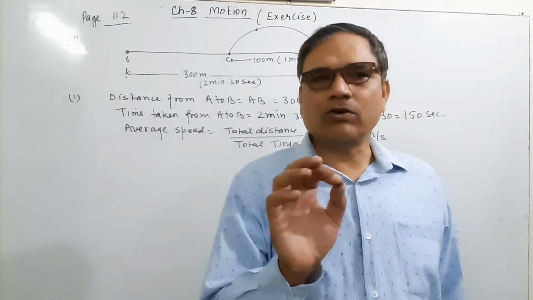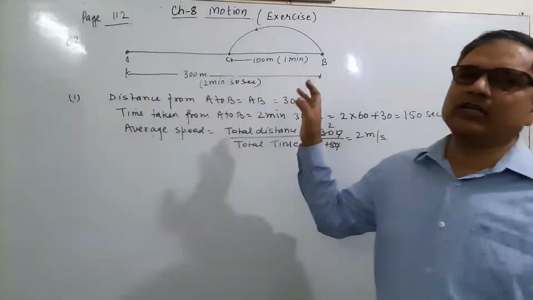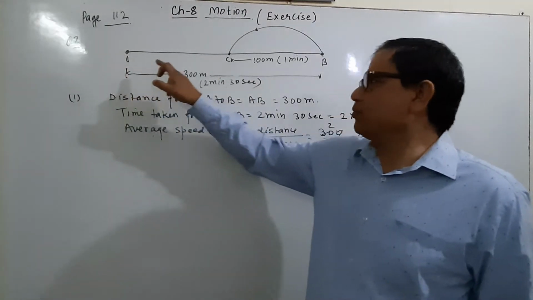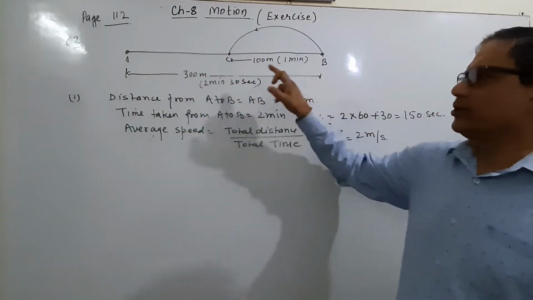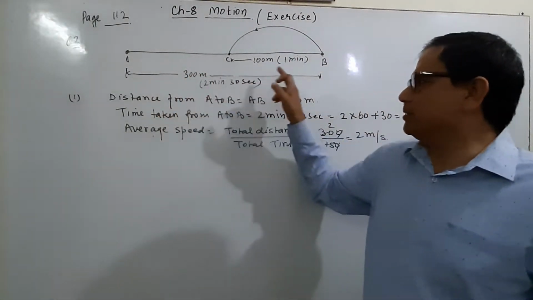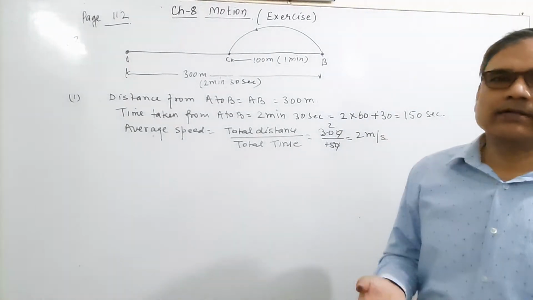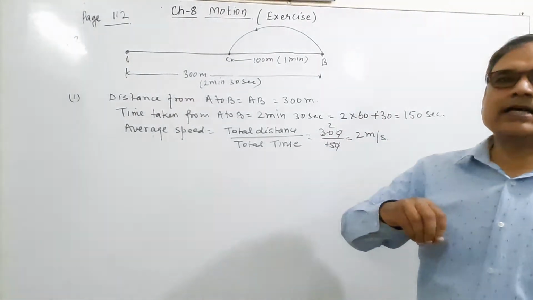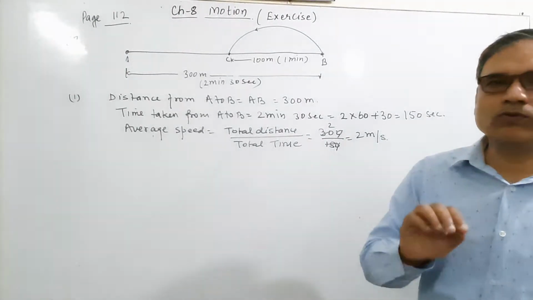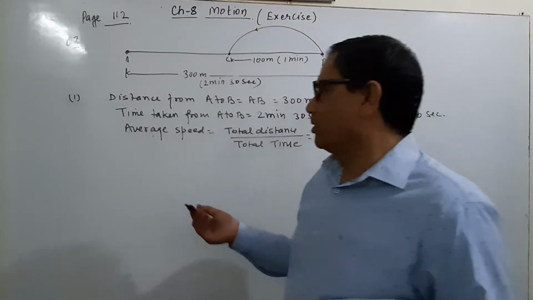Why is there no change in the direction? That means average speed and average velocity will be the same, or we can calculate by using the formula. From A to B, the distance is 300 and the displacement is also 300, and the time taken from A to B is the same, 150 seconds. We can say the average speed as well as average velocity is the same when an object moves in a straight path without changing its direction.